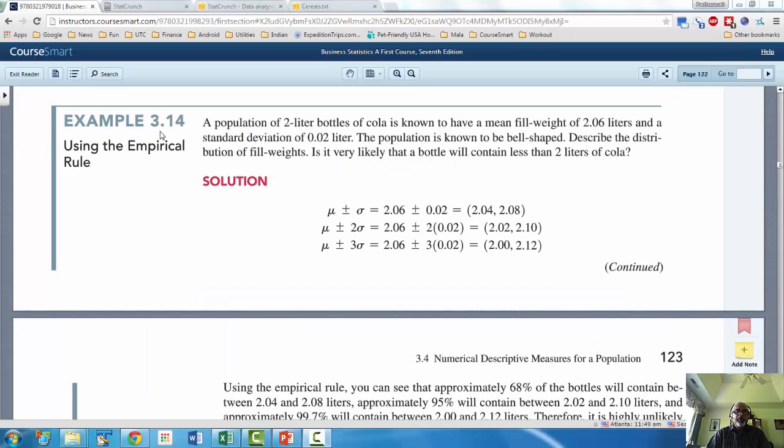Example 3.14 is about a population of 2-liter cola bottles. The machine is set to fill at an average fill weight of 2.06 liters with a standard deviation of 0.02. The label says 2-liter bottle, and the machine is set to fill 2.06 liters with a standard deviation of 0.02. With that information, we'll use the empirical rule and the Chebyshev rule and see what the interval of the fill weight will be for the bottles.